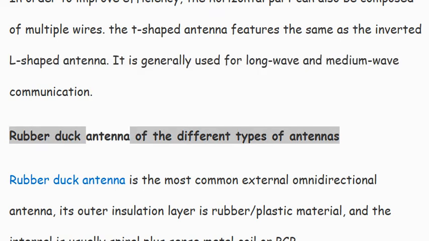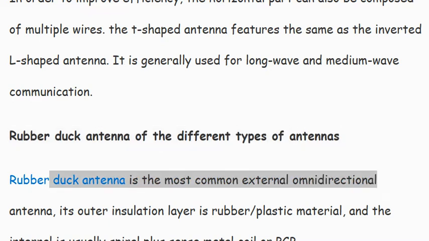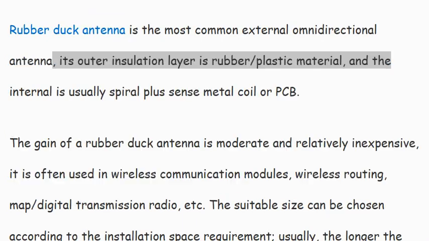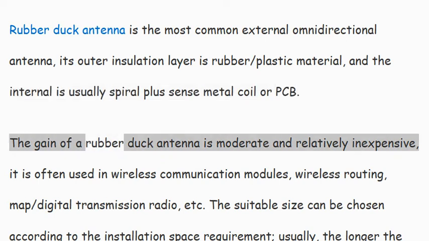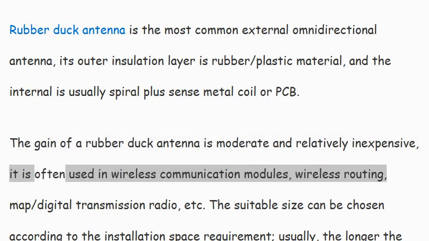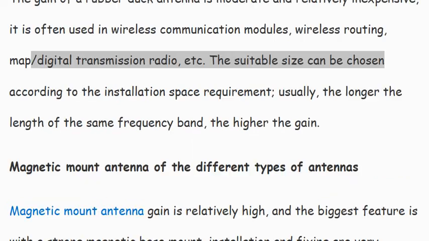Rubber duck antenna, of the different types of antennas. The rubber duck antenna is the most common external omnidirectional antenna. Its outer insulation layer is rubber plastic material, and the inside is usually a spiral metal coil or PCB. The gain of a rubber duck antenna is moderate and it is relatively inexpensive. It is often used in wireless communication modules, wireless routers, map digital transmission radio, etc.